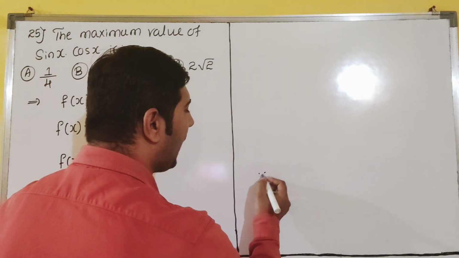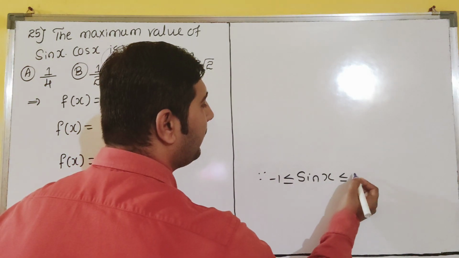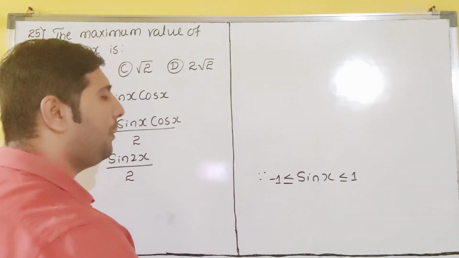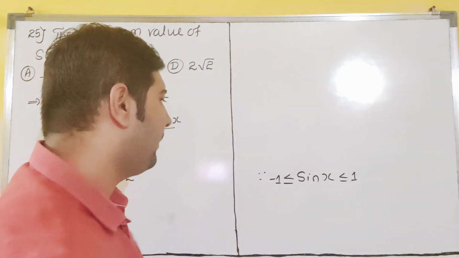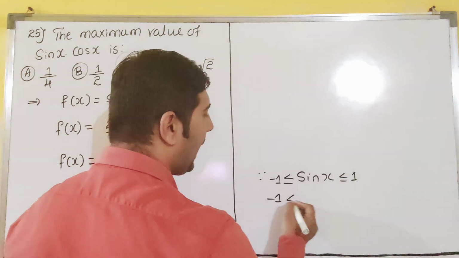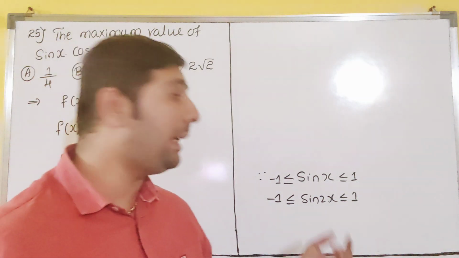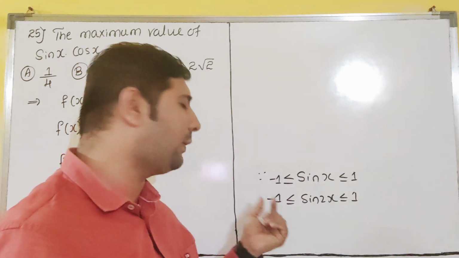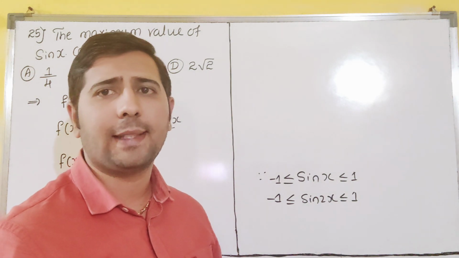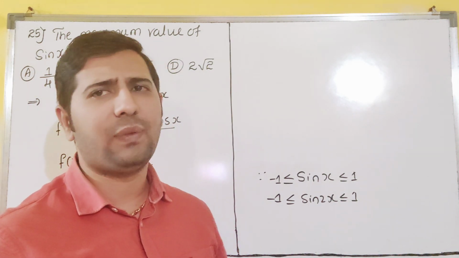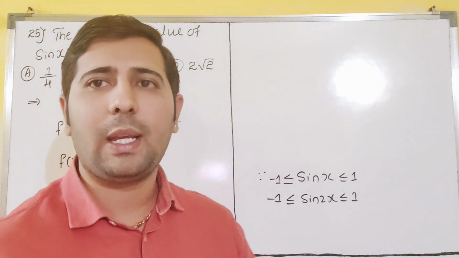But we know the range of sin x is minus 1 to 1. This is our range of sin x, dear students. So now see here, what will happen? Sin 2x also lies between minus 1 and 1. Sin 2x value is also minus 1 to 1 only. Sin 3x, sin 5x, whatever you take, the sine function always lies in the range minus 1 to 1, dear students.